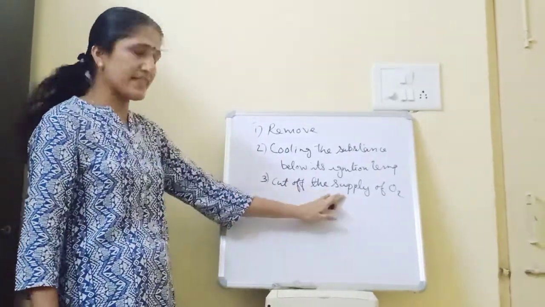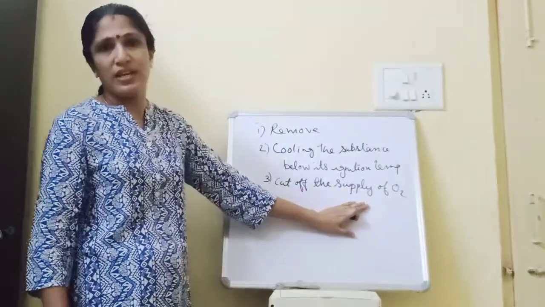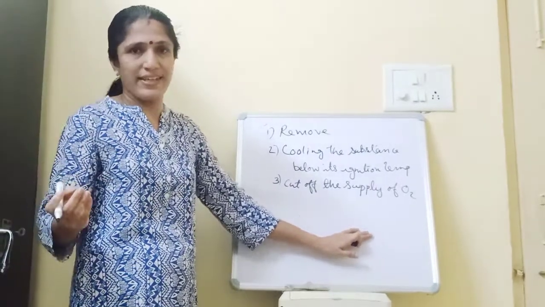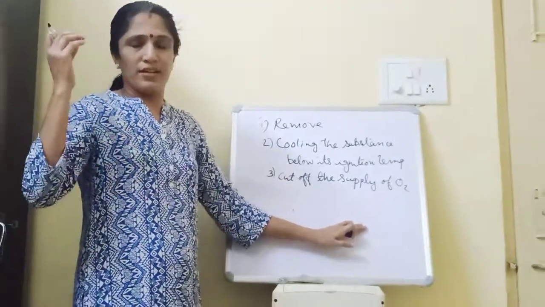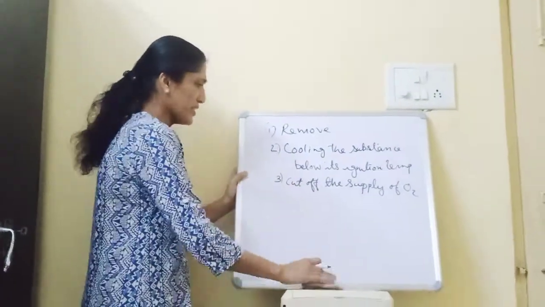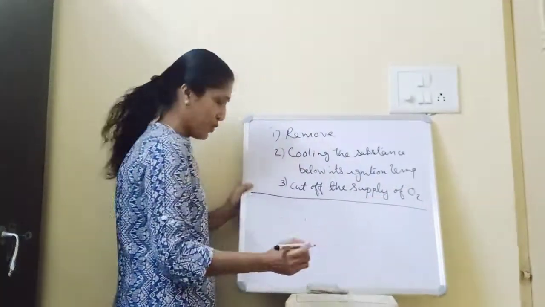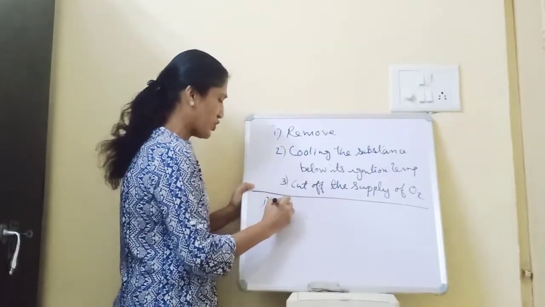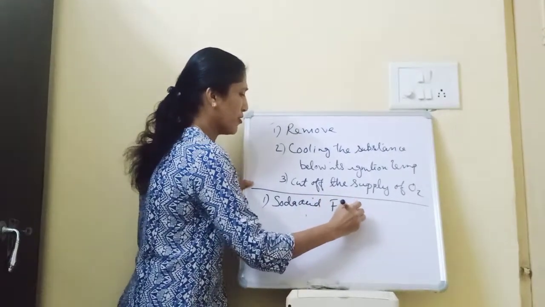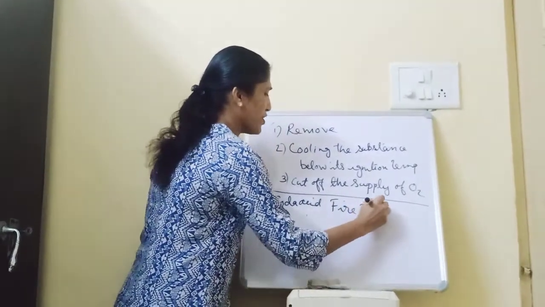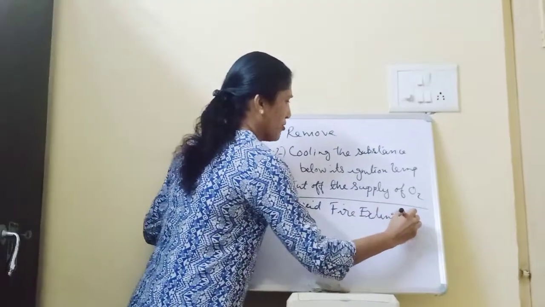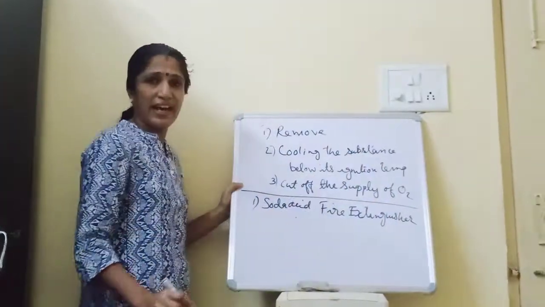So this type of fire extinguisher that releases carbon dioxide can be used on electrical appliances and also on diesel, petrol, this type of fires. Clear? Now, different types of fire extinguishers are used and the simplest form is the soda acid fire extinguisher.